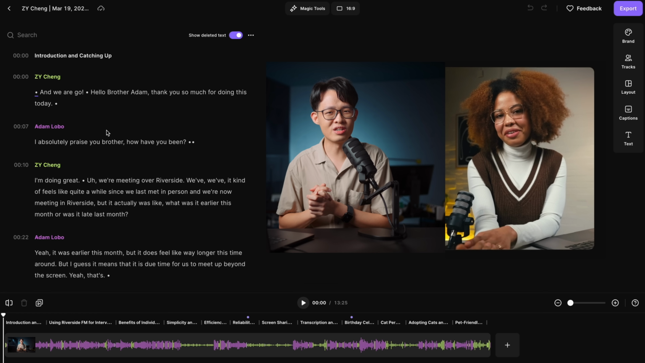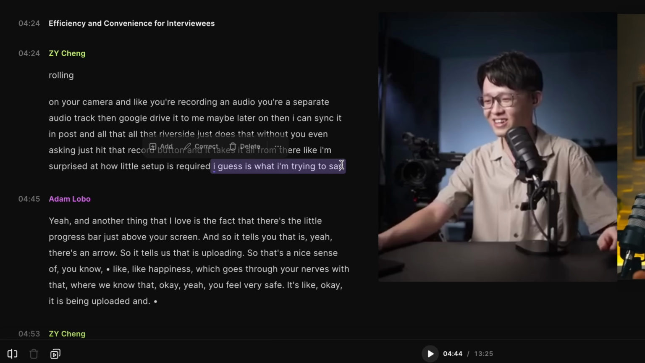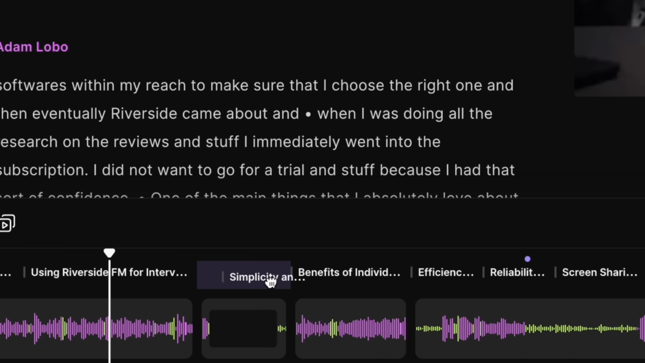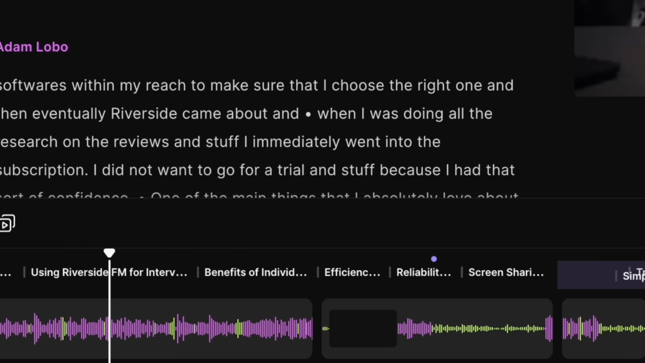Riverside's AI-enhanced editor lets you cut down on editing time. Use it to transform your recordings into high-quality, branded content. Get transcriptions automatically and use them to edit just like a doc, or use the chaptered timeline where it's divided into chapters that make it easier to skim and scan.